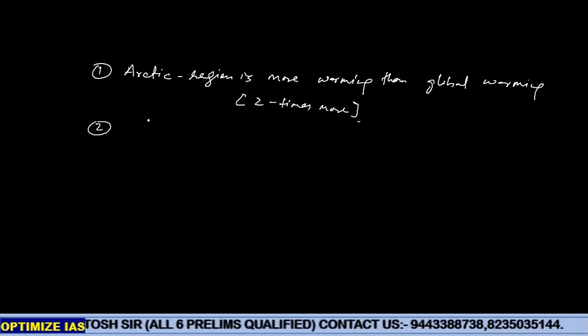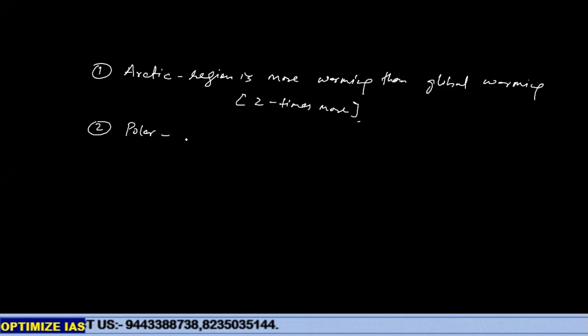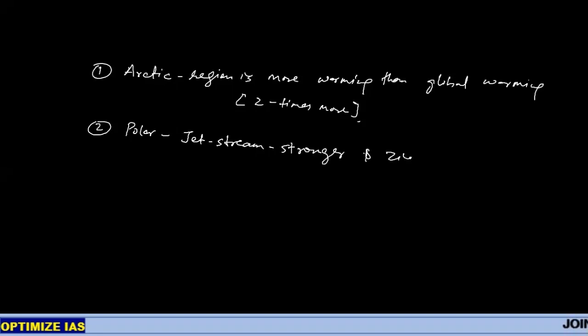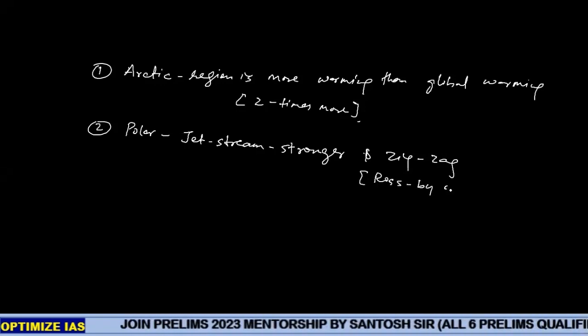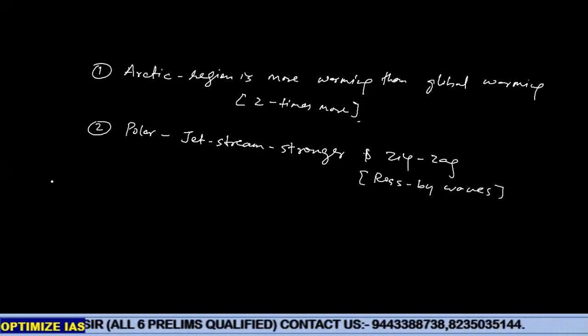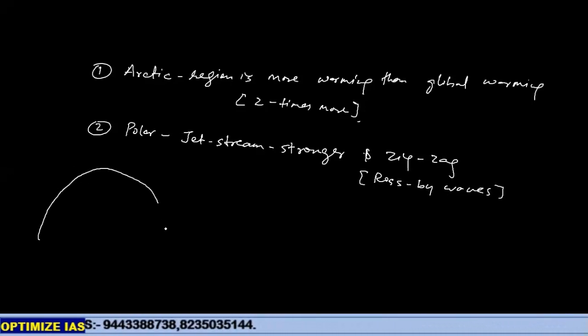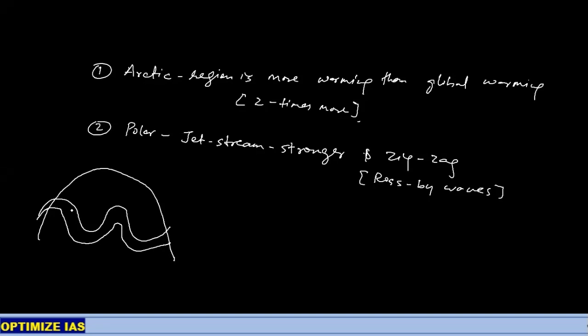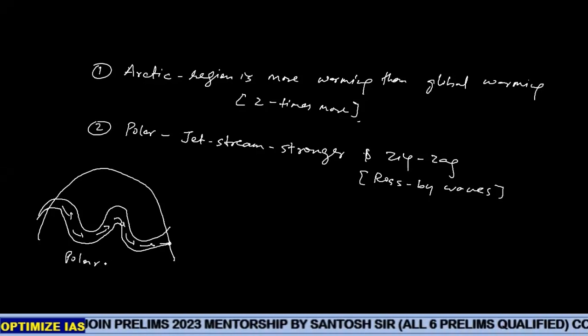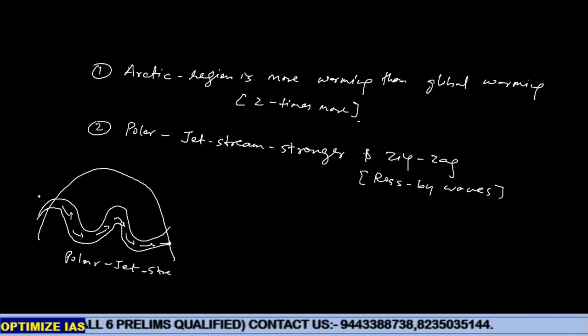Second, polar jet streams in this area are getting stronger and becoming more and more zigzag. These zigzag pathways of the polar jet stream are called Rossby waves. Please go through this technically. Suppose this is a globe, imagine. This jet stream moves around 60 degrees like this. All jet streams in the upper atmosphere move from west to east. This is called the polar jet stream.